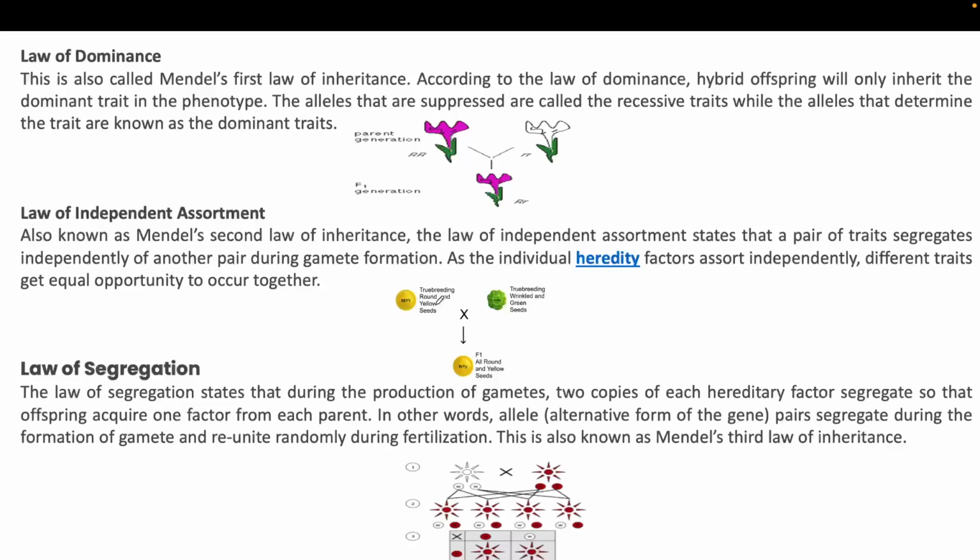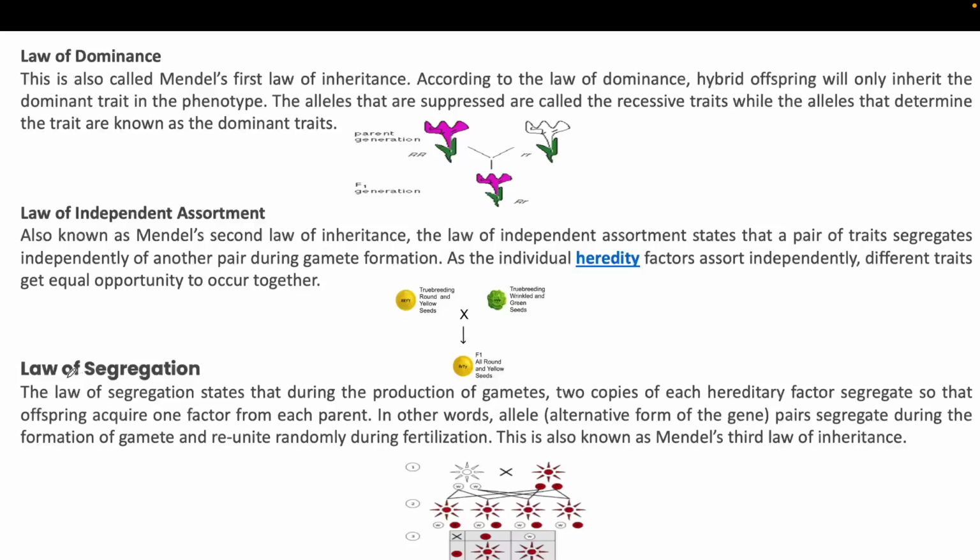So there is an equal chance; thousands of types of characters you can cross simultaneously, and accordingly the offspring or progeny will be produced. So it is called independent assortment, where each trait or each gene has the capability to cross with another type of trait. Equal chance it has.